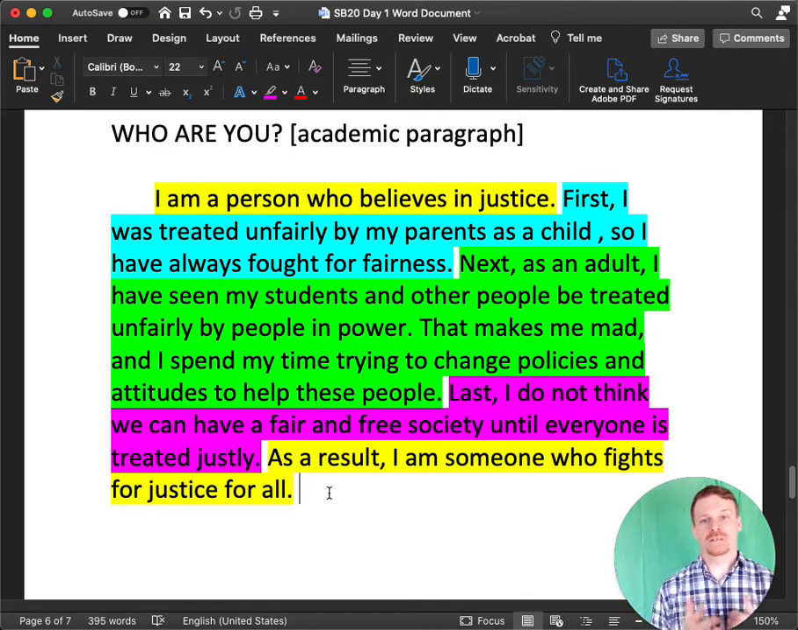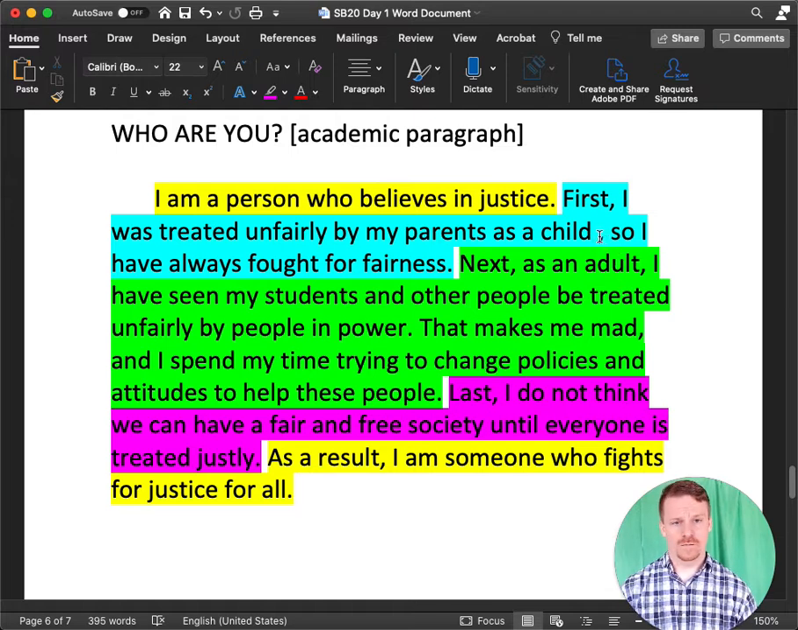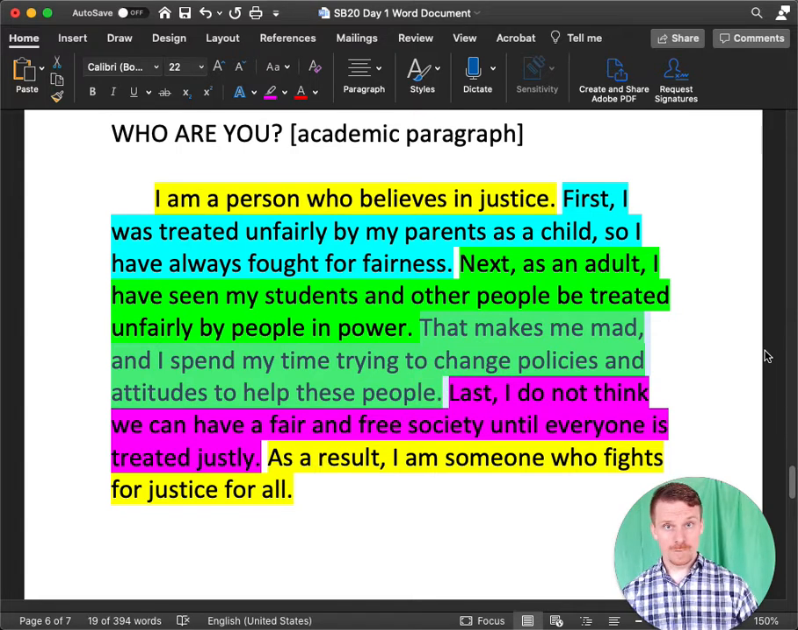I have, first, I was treated unfairly by my parents as a child, so I have always fought for fairness. Fix that comma there. Next, as an adult, I have seen my students and other people be treated unfairly by people in power. That's my second point. And in this specific point, I actually added a second sentence to give more information. You can do that, or, as in my first example, you don't have to. You can just have your first point.